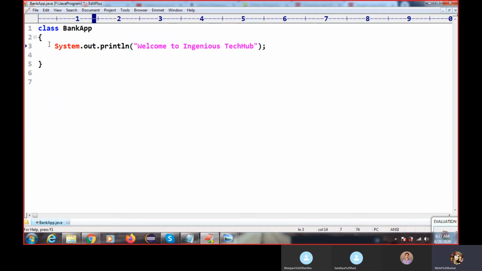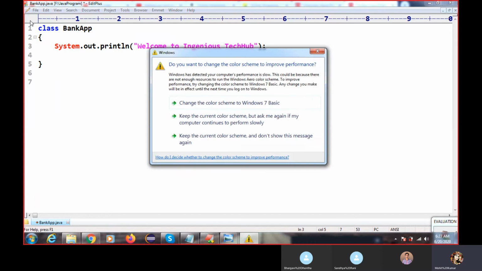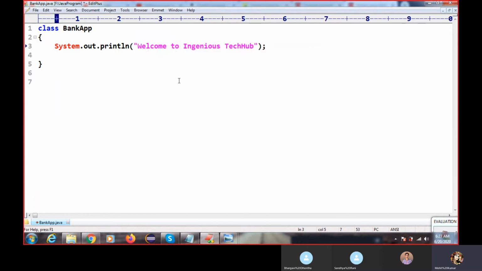This is EditPlus software. If you press Ctrl+1, it will compile the code. If you press Ctrl+2, it will execute the code. So I'm going to compile this code. If you have a Java code, a .java file, how do you execute this file? You have to compile it.